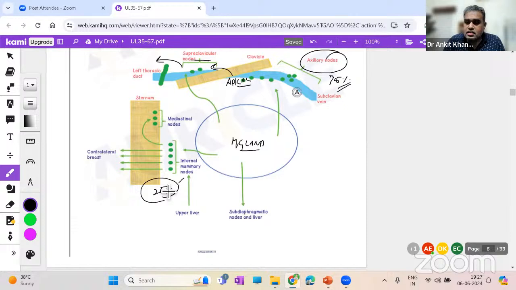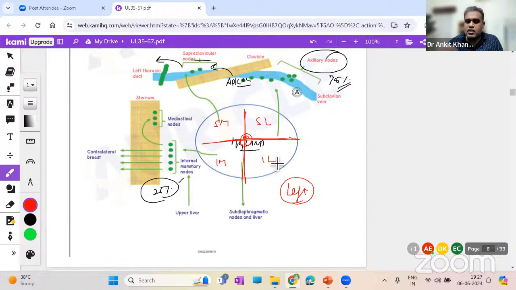Now here is something clinically important. Why? The reason is we normally divide the breast into 4 quadrants. Suppose this is the nipple areola. We divide the breast into 4 quadrants. This being the left-sided breast, we will say superior lateral quadrant, superior medial quadrant, inferior medial, and inferior lateral quadrant.